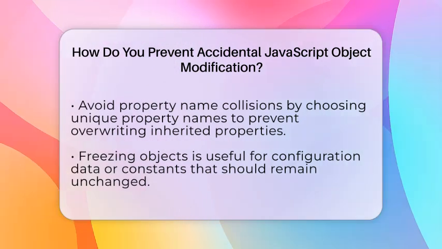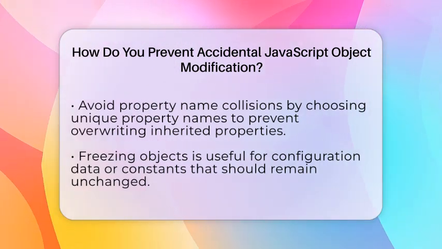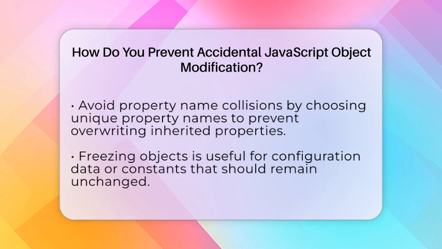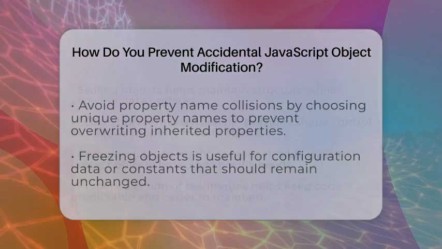Another tip is to avoid property name collisions. When adding new properties, choose unique names that don't clash with inherited ones. This way, you prevent accidentally overwriting important properties from the prototype chain, which can cause bugs in your code.